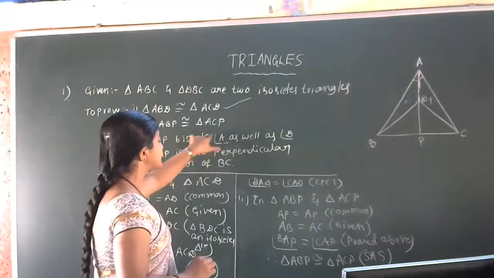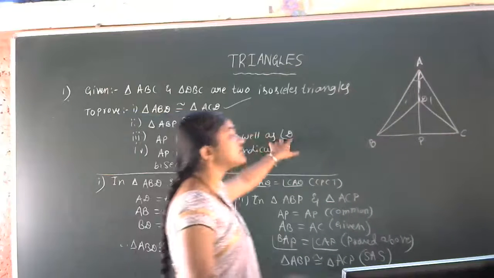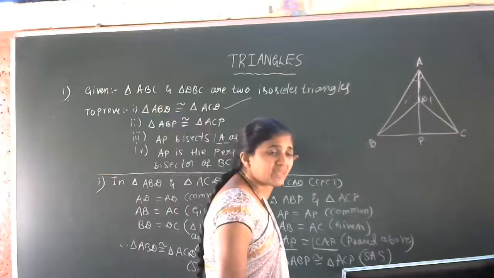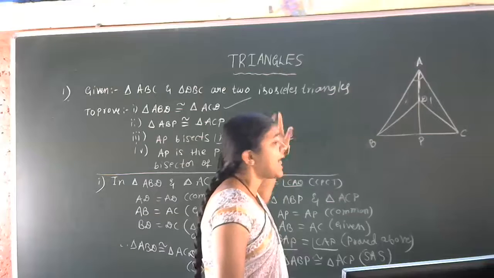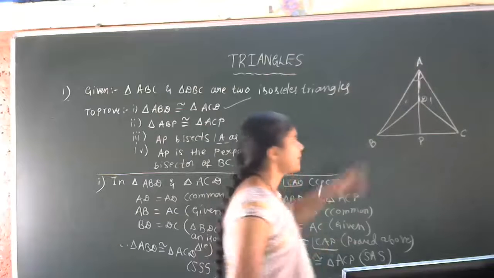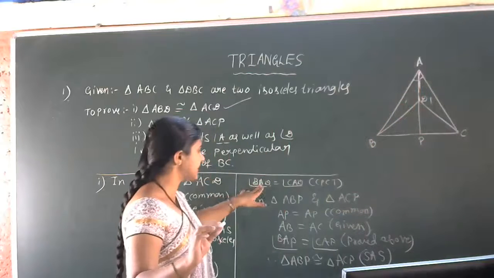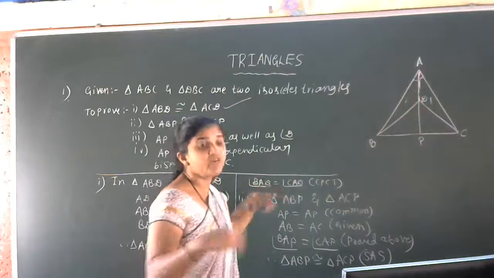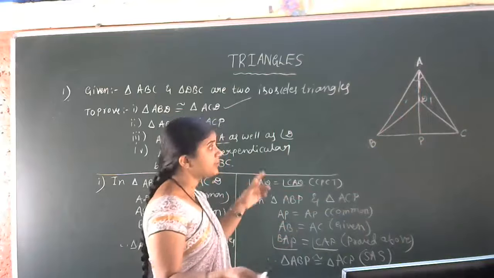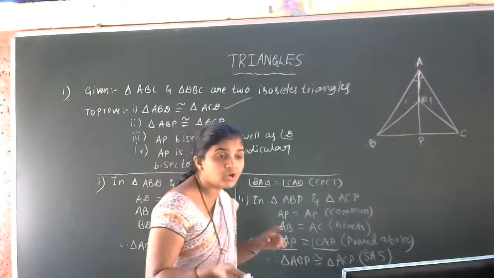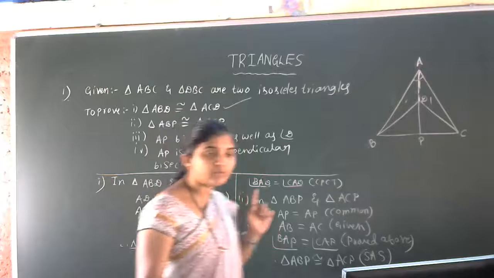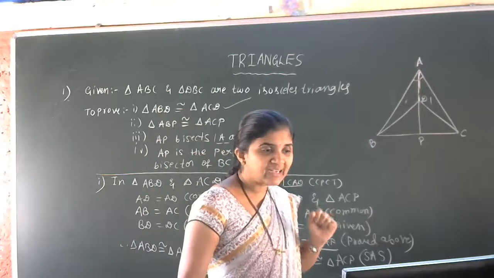AP bisects angle A as well as angle D. AP bisects angle A is already proved. Here we got the result in the first set only. But we have to show angle D also. For angle D, what do we have to do now?